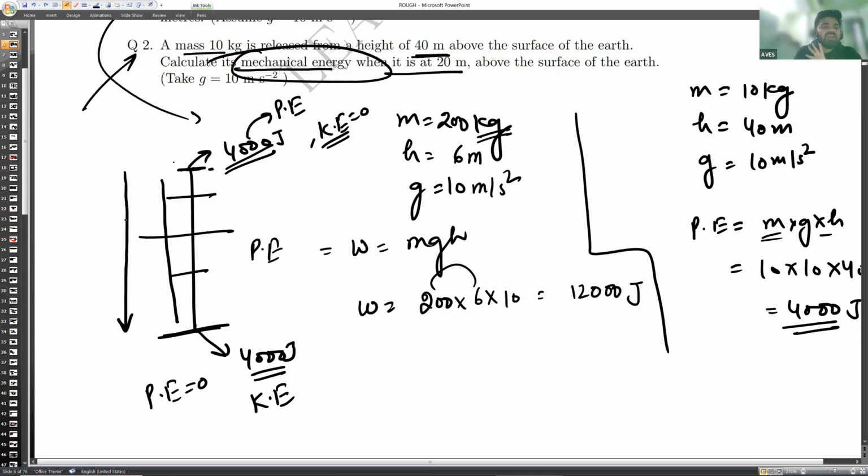At any point, it will not be greater than 4,000 or less than 4,000. If kinetic energy is 2,000, then the potential energy will also be 2,000. The sum will always be equal to 4,000 everywhere. If one is 3,000, the other will be 1,000. If one is 1,000, the other will be 3,000. If one is 1,500, the other will be 2,500.